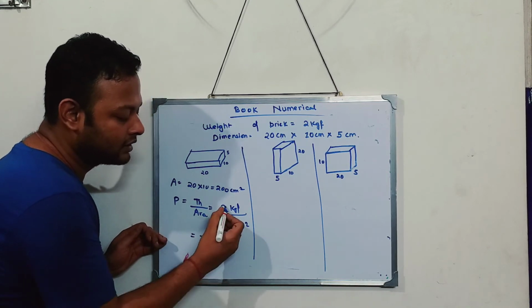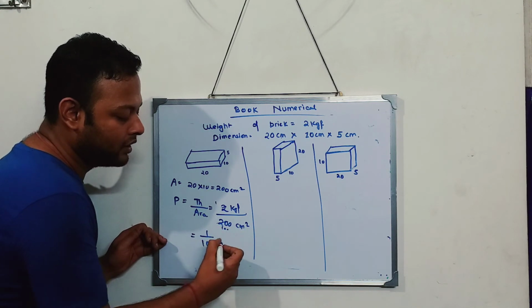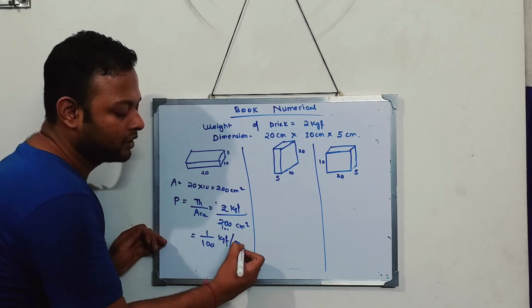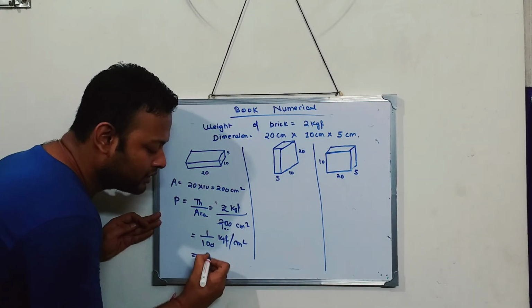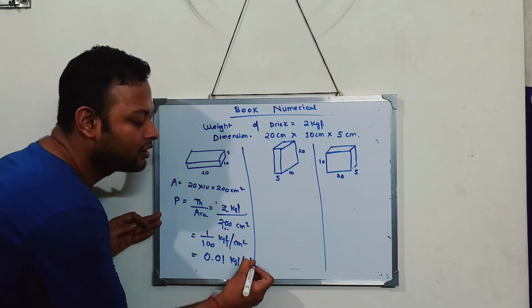If you cancel 2 and 200, it becomes 1 by 100 kgf per centimeter square. And what is 1 by 100? Convert to decimal: 1 by 100 is nothing but 0.01 kgf per centimeter square. Clear?